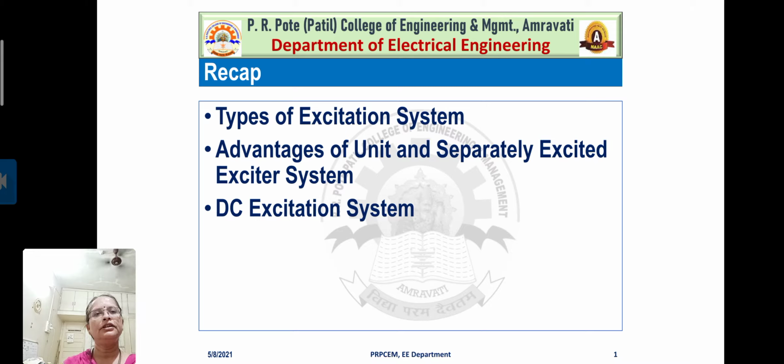Let us have a quick recap of the previous session. In the previous session we introduced different types of excitation system such as DC excitation, AC excitation and static excitation, right? Then we also discussed the advantages of unit and separately excited exciter systems, the common excitation bus system, and also the unit exciter system.